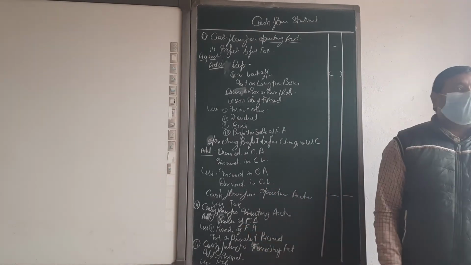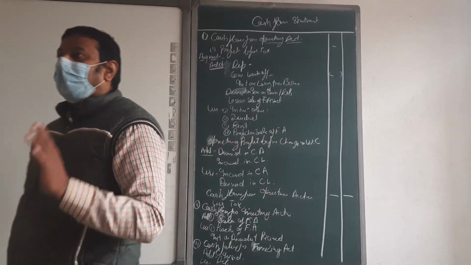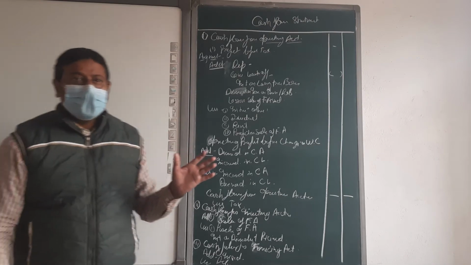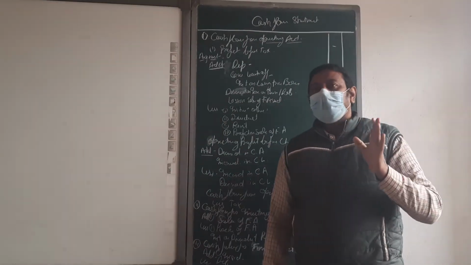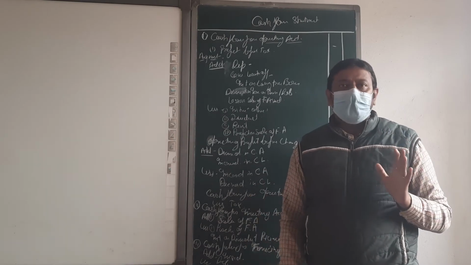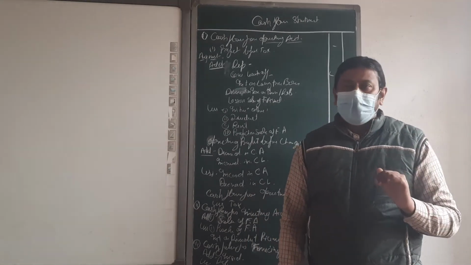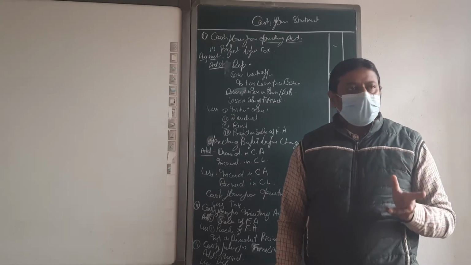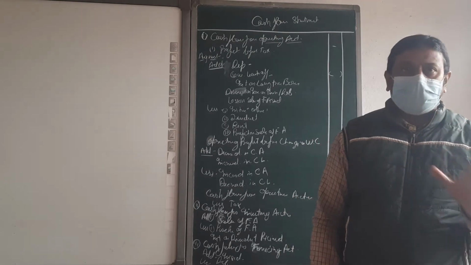Then we are going for the second point. And the second point is, beta, cash flow from investing activity. It's 100% related with the fixed assets. Okay, beta? It's fully related with the fixed assets. If cash comes in by the change in fixed assets, add; out by the change in fixed assets, less.